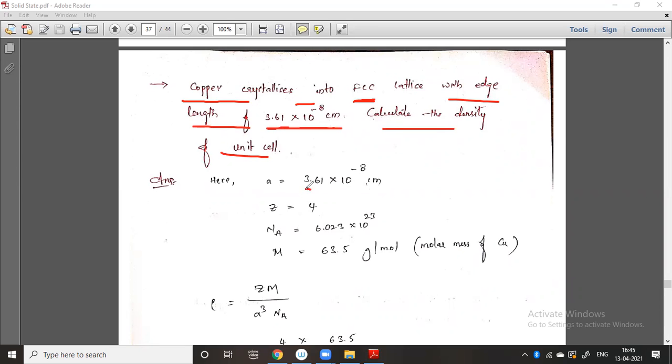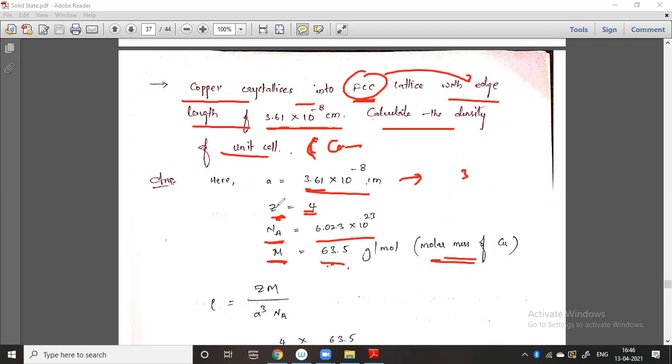Very simple. He has given A, that is the edge length, which is 3.61 into 10 to the power of minus 8, and the next one is Z, which is for the unit cell. Here he has given only FCC. FCC means 4. Na means Avogadro number. And M is also given, that is 63.5. So here the molar mass of copper is 63.5. The molecular weight of copper is 63.5, and we have to find the value of density.